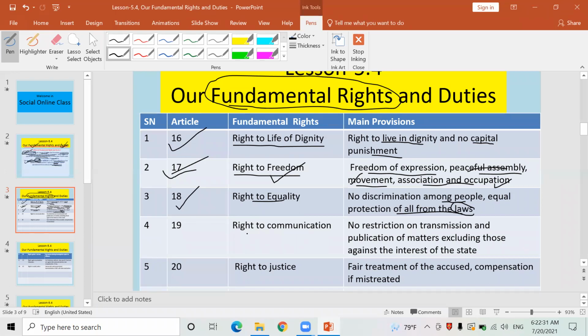Similarly, another fundamental right is there in our constitution. It is mentioned in Article 19. It is called the right to communication. Sancharko adhikar.